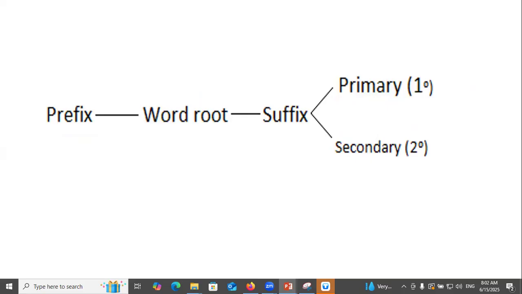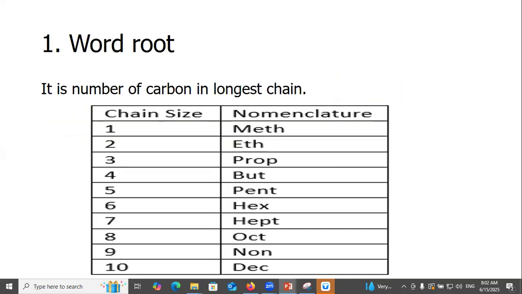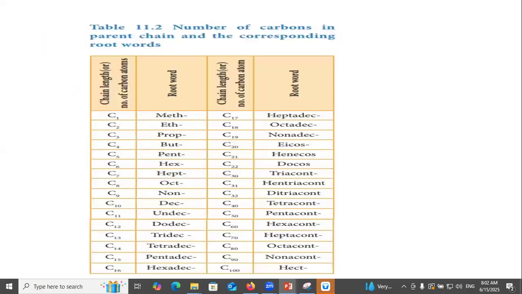Prefix, word root, suffix, primary suffix, secondary suffix. Word root is the number of carbons in the longest chain: meth, eth, prop, but, pent, hex, hept, oct, non, dec, undec, dodec.